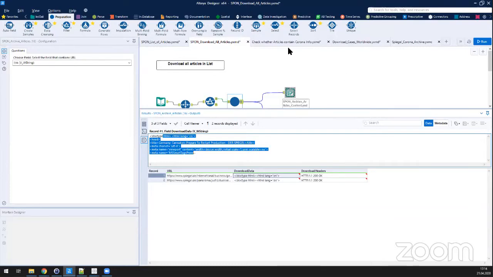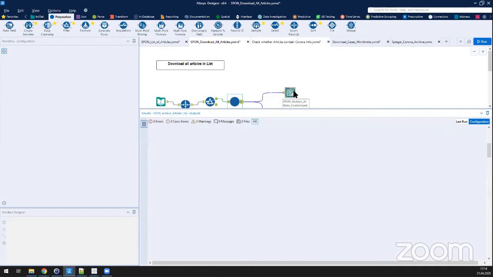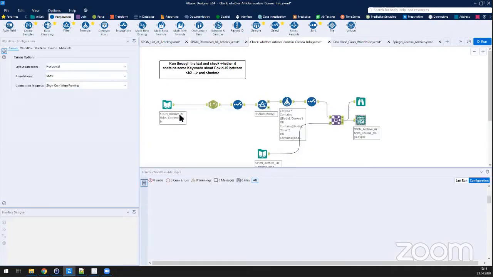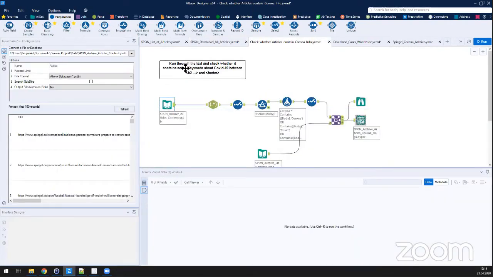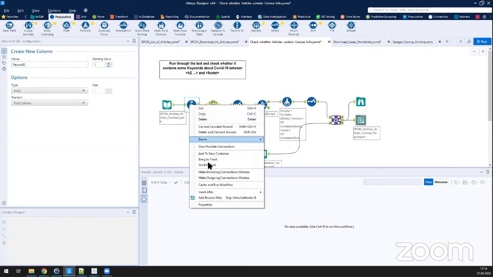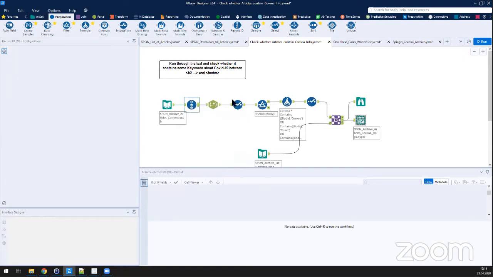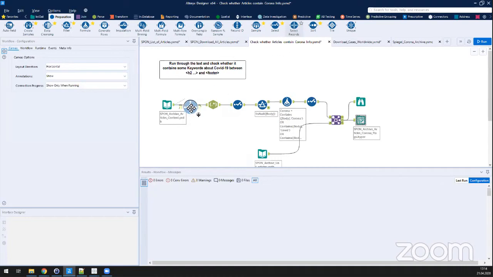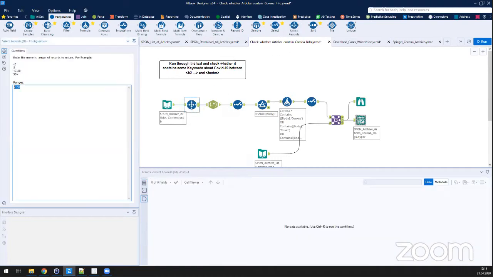And then, of course, we need to run through all of these articles to see whether they are about the coronavirus. So I'm going to do that in a separate workflow. And again, we can use only a couple of these to check what's going on, not the record ID tool. I'm just going to delete that again and use the select records. And again, let's do only 10